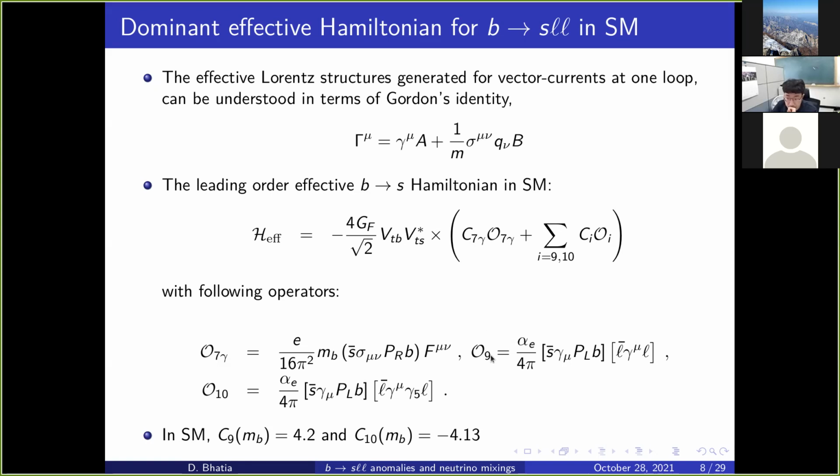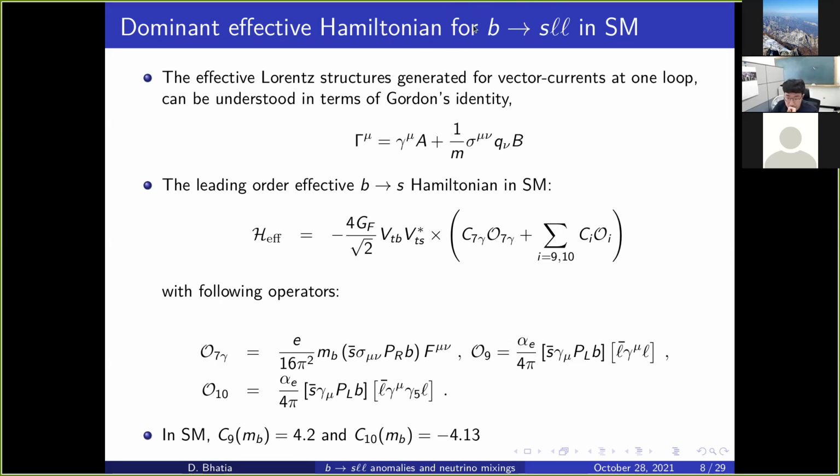Then we have this O9 and O10. So these O9, O10 are very important operators. So what do they represent? They represent a mediation of B to S. This has left-handed helicity because this is a current which is mediated by W. And then we have L bar gamma mu L, and then O10 is just the one which corresponds to the axial current.